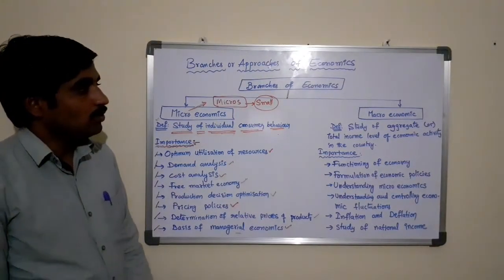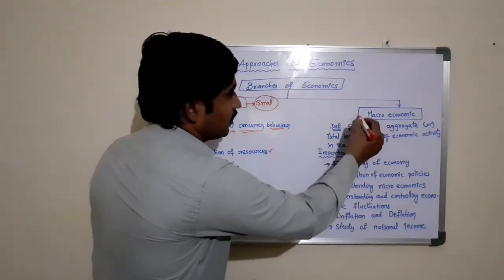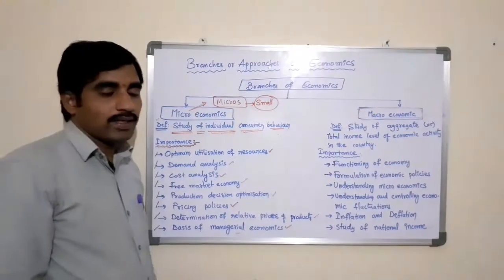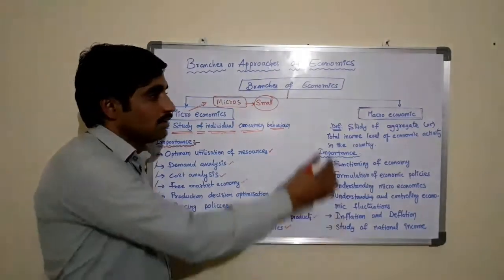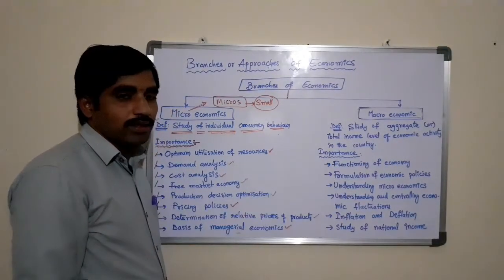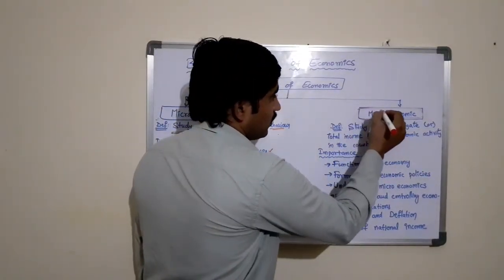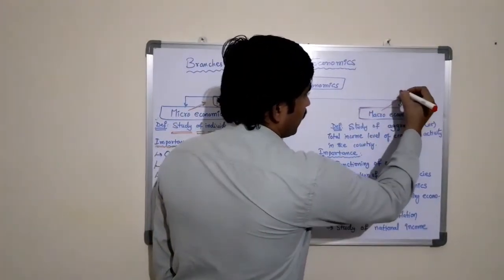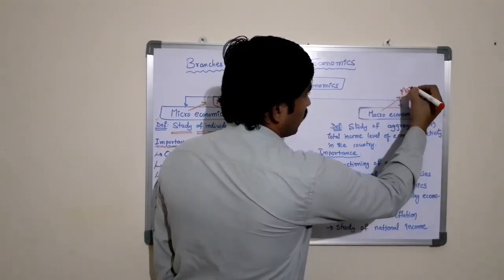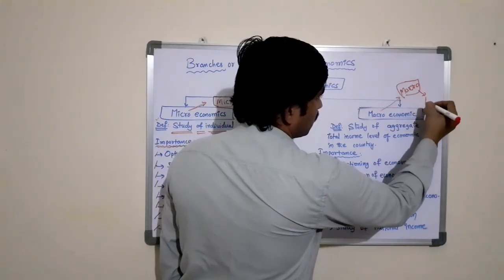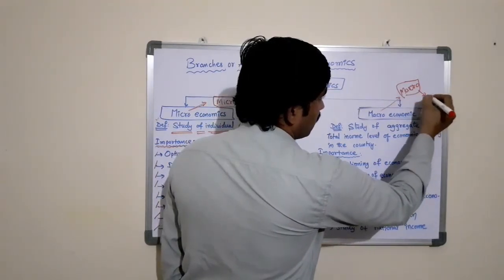Now, coming to the second branch of economics, macroeconomics. This is the second branch of economics. The word macro is taken from the Latin word macros, which means large.